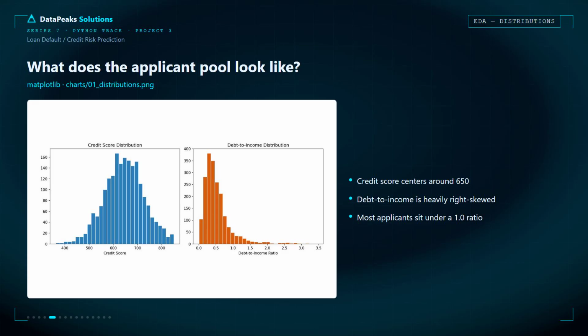The debt-to-income ratio is heavily right-skewed, meaning a small group carries much higher financial risk. Most applicants stay below a 1.0 ratio, indicating manageable debt levels. These insights reveal patterns, detect outliers, and guide smarter feature engineering before building any machine learning model.